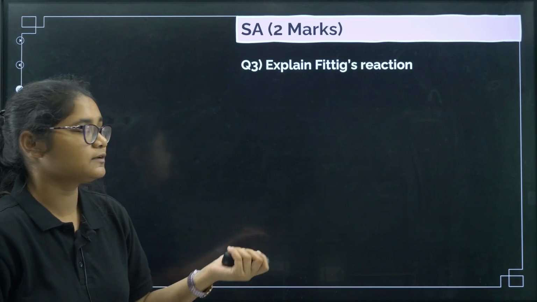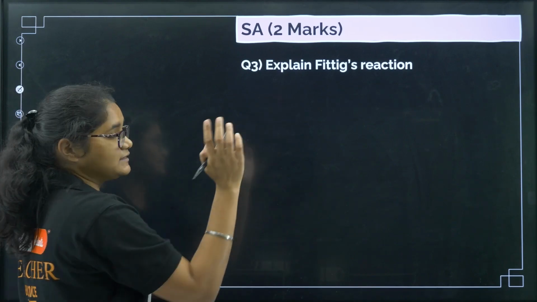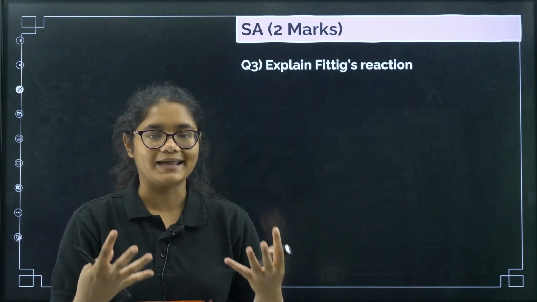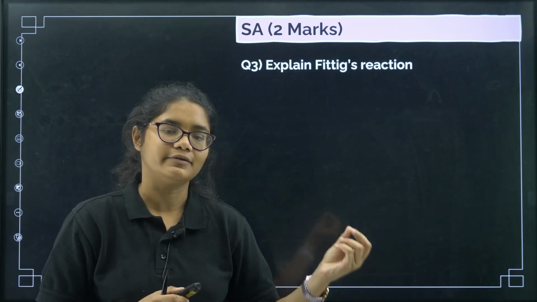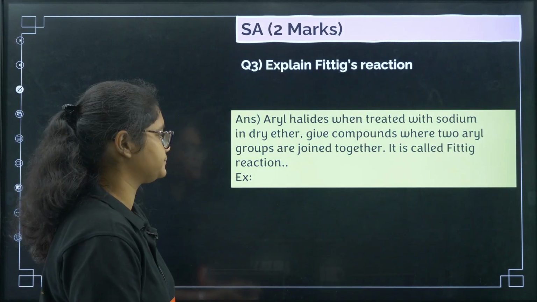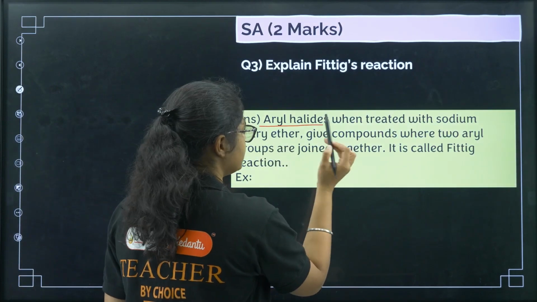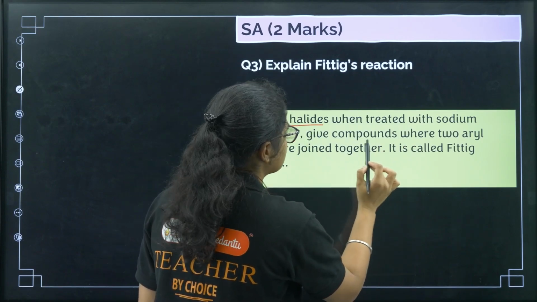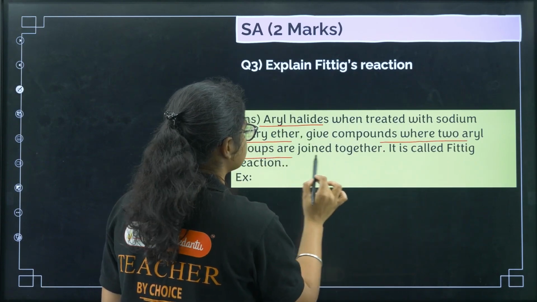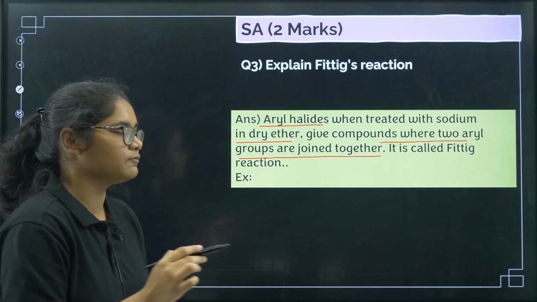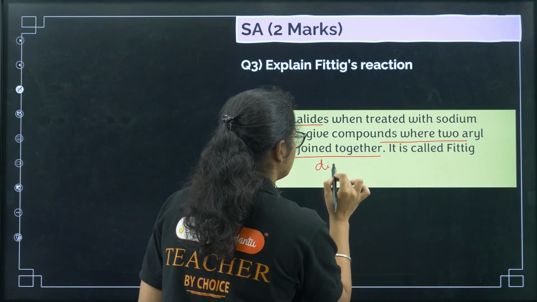So in Fittig reaction what happens? The haloarenes react. So I'll tell you the definition in simple words. Haloarenes react in presence of sodium and dry ether to give you diphenyl. Okay, that is the statement. So you can write haloarenes or aryl halides when treated with sodium in dry ether give compounds where two aryl groups are joined together. Okay, you can write down these two aryl compounds as in one word, that is to give diphenyl.